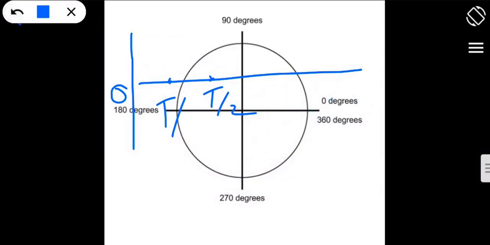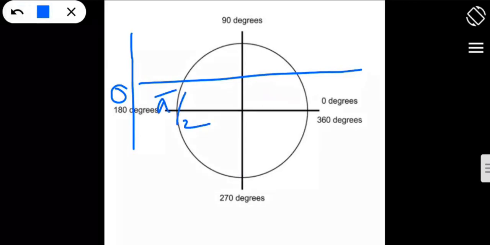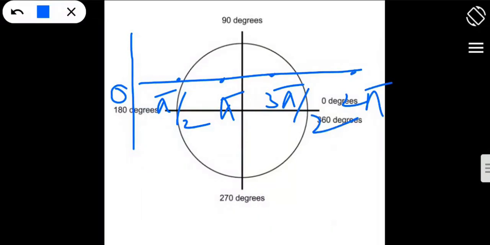If somebody asks you the full angle of rotation, you know it very well. First is 0, then pi by 2, which is 90 degrees, then pi, which is 180 degrees, then 3 pi by 2, and last is your 2 pi. So the full cycle of rotation is 0 to 2 pi.